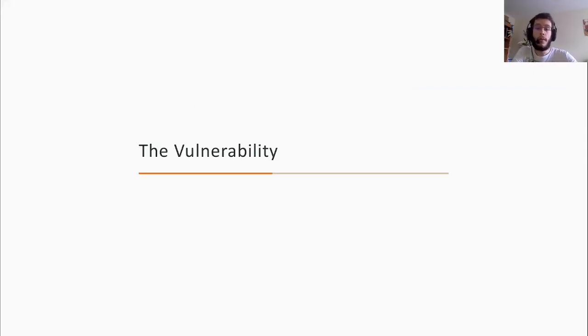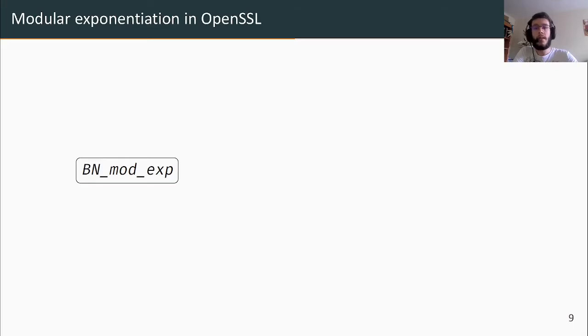Now that we know where the problem comes from, let's dig a little bit into the details. As I said, we attacked OpenSSL's modular exponentiation, so let's see how it works. When you are dealing with an odd modulus, which is the case in SRP since the modulus is a large prime, the main function will try to call three different subroutines in the following order.